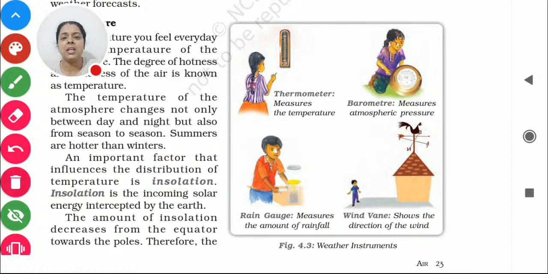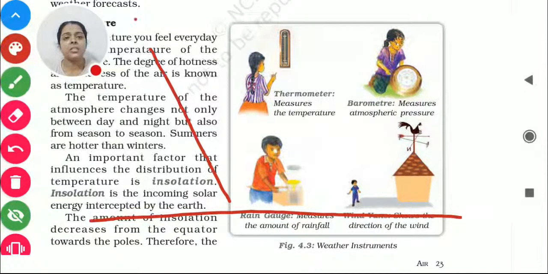Let me tell you, yesterday I talked about one thing, global warming. If the quantity of CO2 increases, what happens? It absorbs the solar heat, the heat from the sun, and doesn't allow it to go back. It traps the heat of the sun, right? This is all related to insolation. Let me tell you very clearly: this is the earth, this is the earth crust. The sun rays have come here, but when the sun rays come, they pass through a number of things.